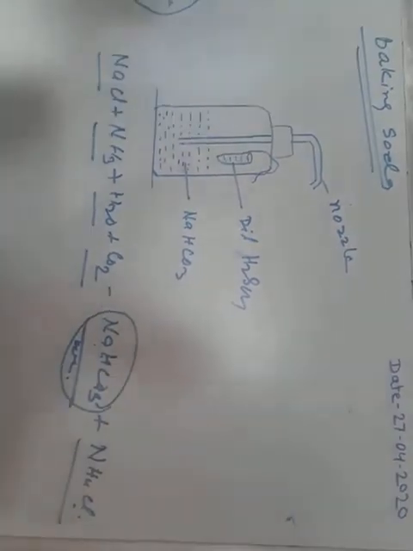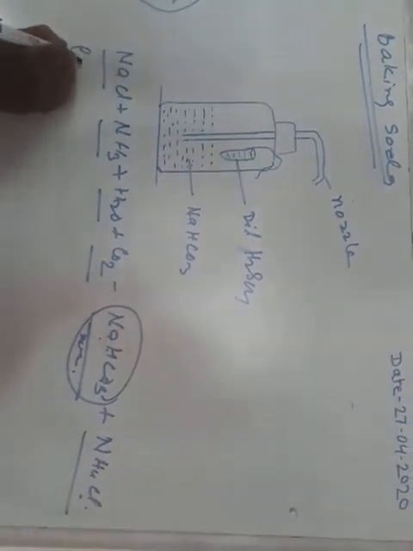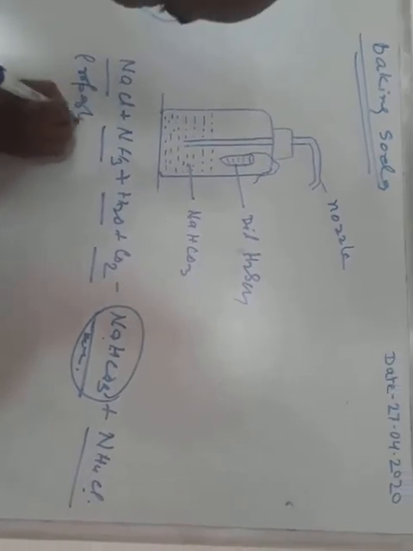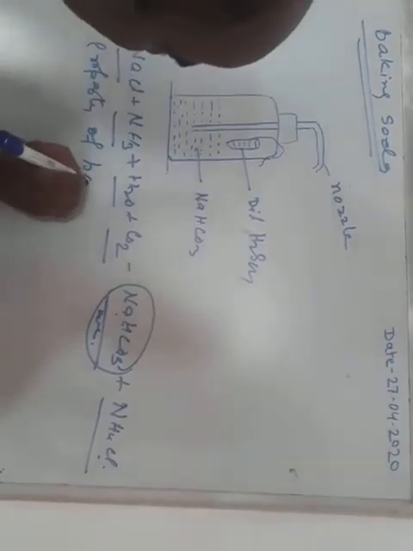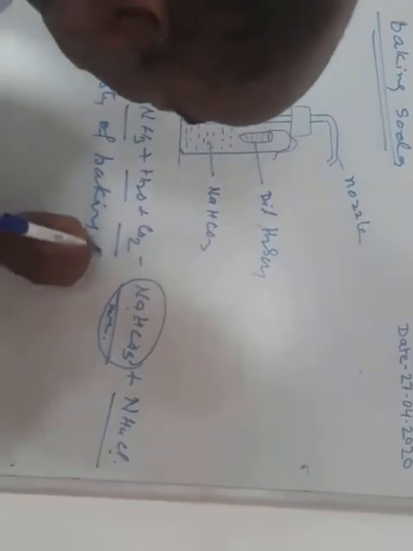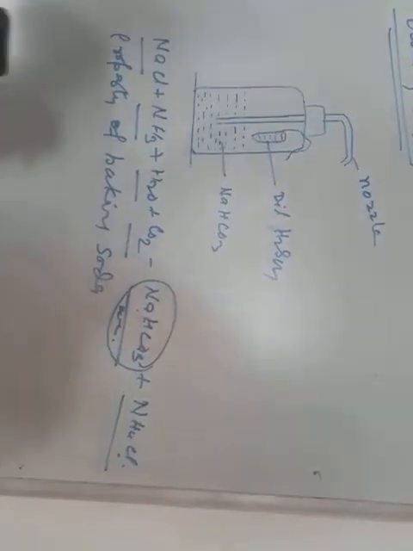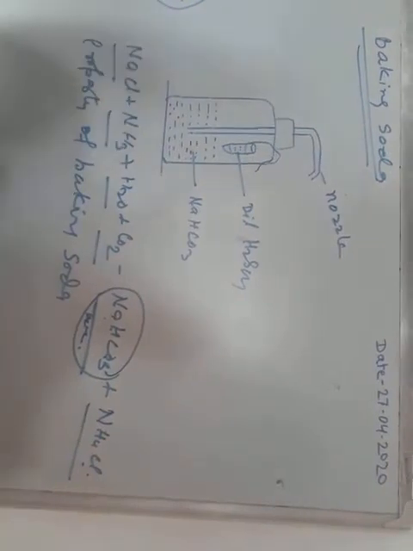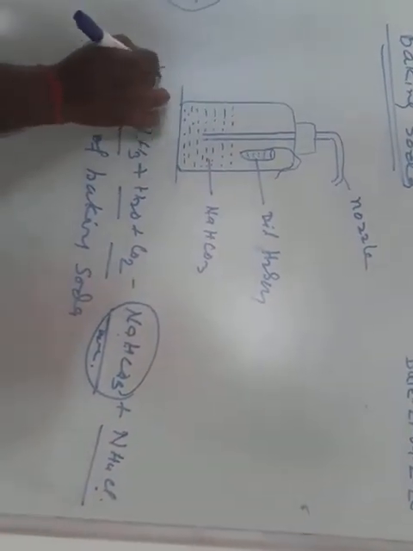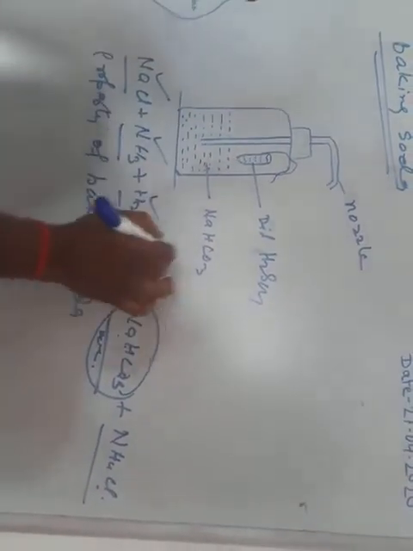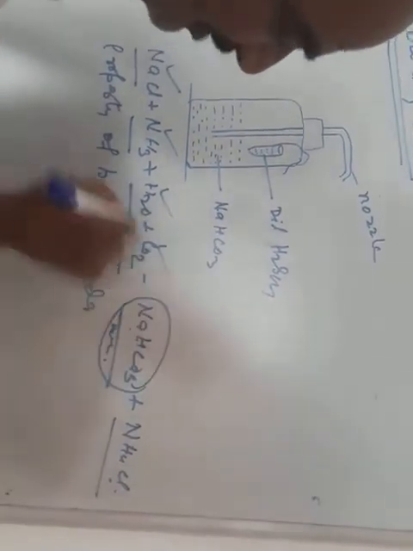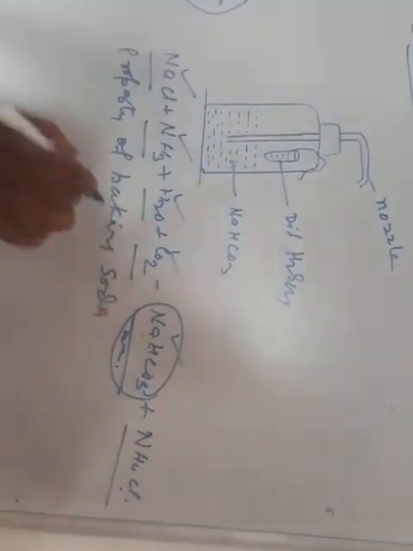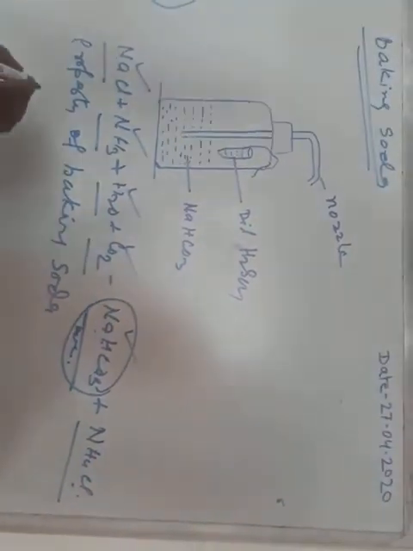Now, the properties of baking soda. What are the properties of baking soda? Remember, when this baking soda is heated, then washing soda is formed. Same process: sodium chloride, ammonia, water and carbon dioxide taken together make the baking soda. Now, action of heat.